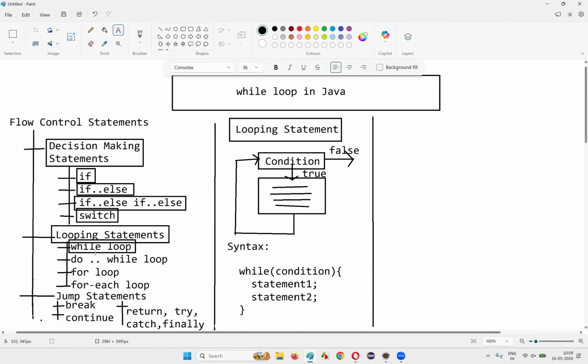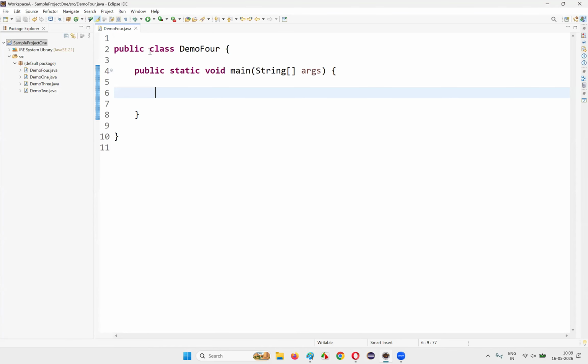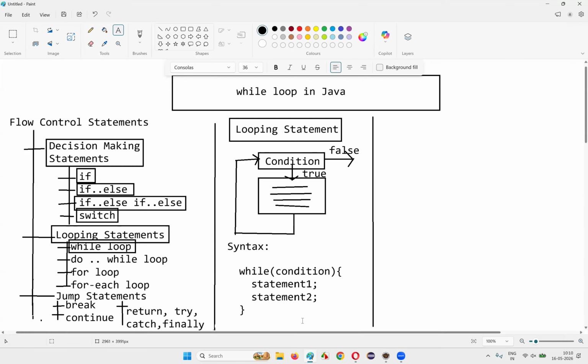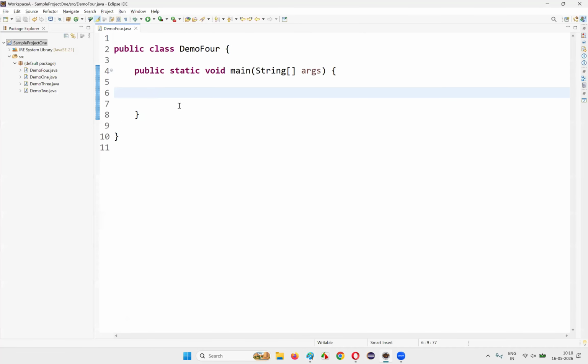Let me now practically demonstrate this while loop for you. For that, I'll switch to this Eclipse IDE, where we have this sample class, and inside the sample class we have this main method. Inside this main method, I'm going to write the code which will demonstrate this while loop for you. So first I'll declare a variable: int i = 1. I'm declaring a variable i with the int primitive data type, and I'm storing a non-decimal numerical value 1 into this variable i, which is good.